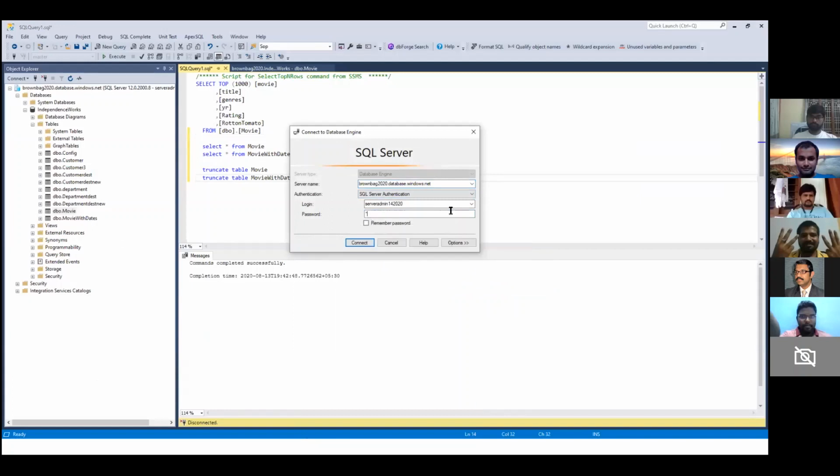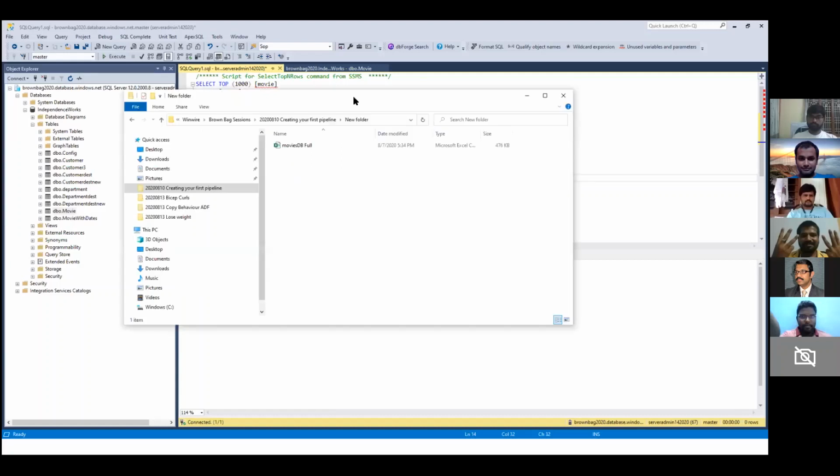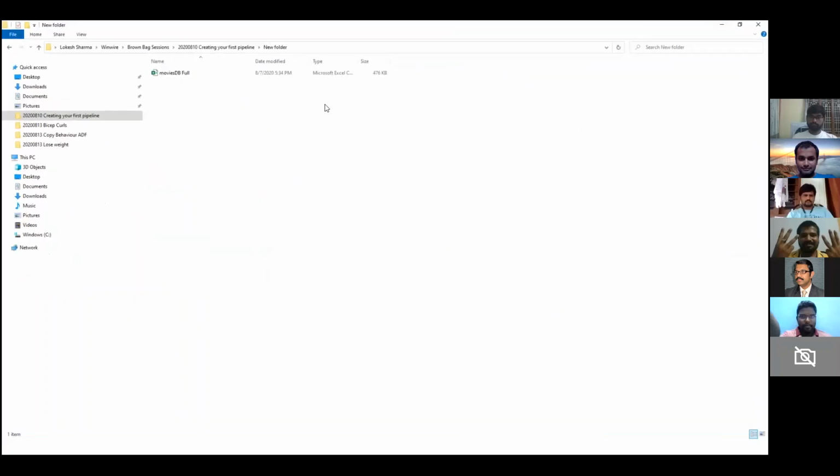So let's get started. First of all, I'm trying to connect to SSMS, the Azure SQL database or the table, so that we can get to know the structure of the table. At the same time, let's open the source file as well, because when the transfer is done, we want to know whether it was successful or not.